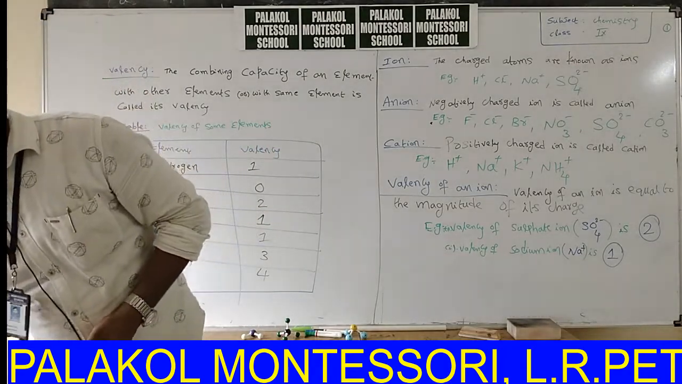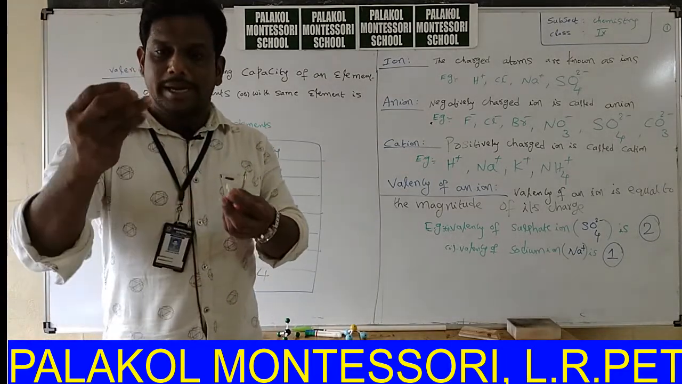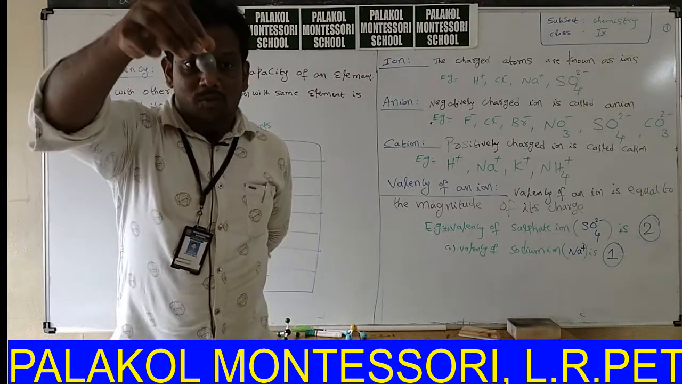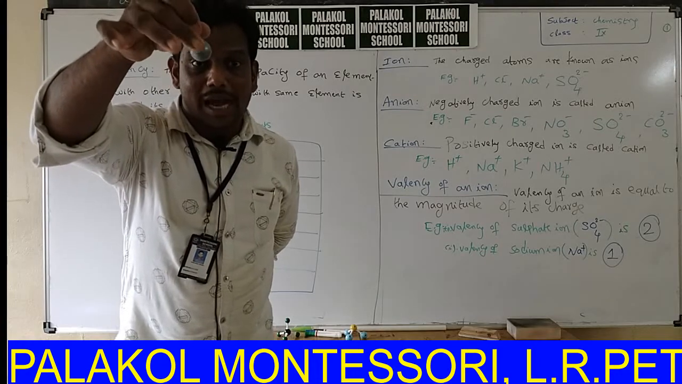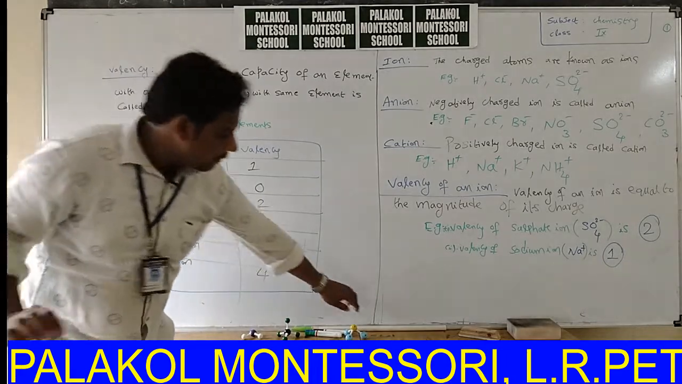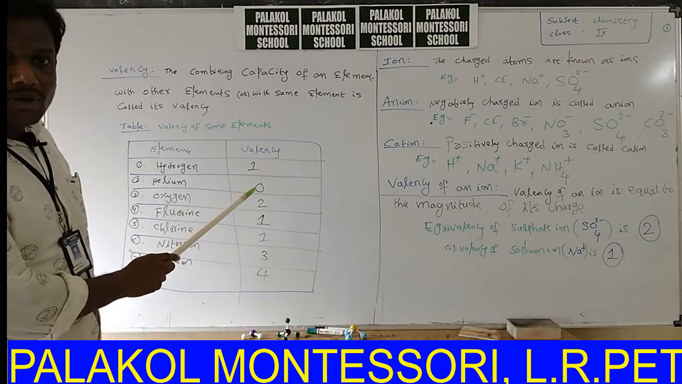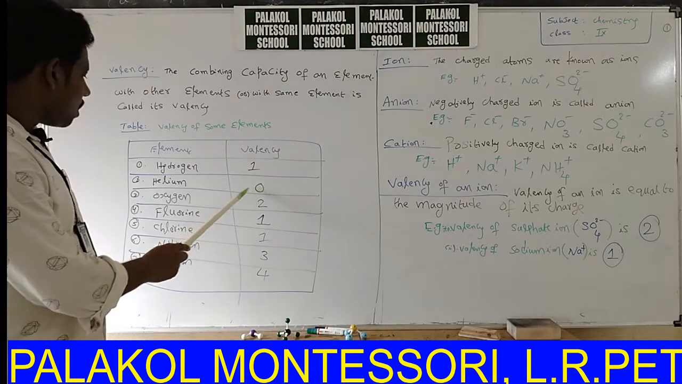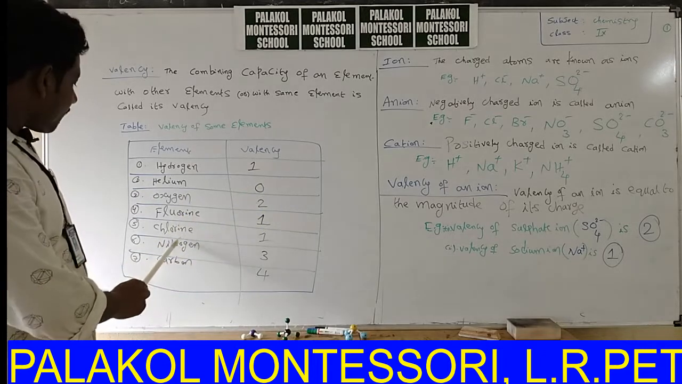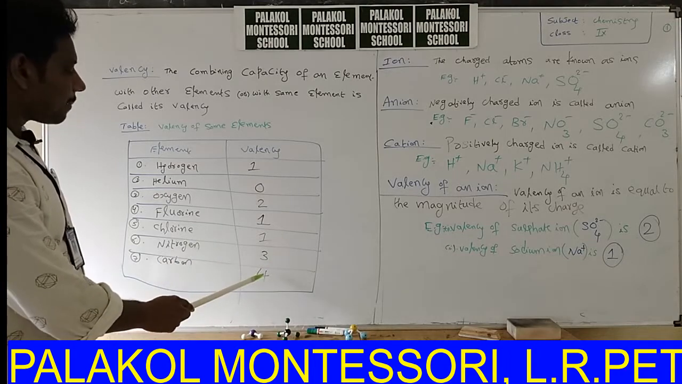Say this is hydrogen and it is another atom. Now tell me, what is the combining capacity of hydrogen? Hydrogen forms a bond with only one atom, so its valency is 1. Very important for our examination point of view: the valency of hydrogen is 1, helium is 0, oxygen is 2, fluorine is 1, chlorine is 1, nitrogen is 3, and carbon is 4.